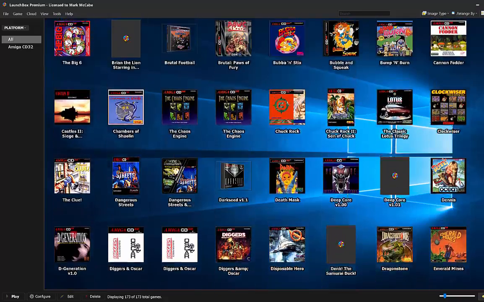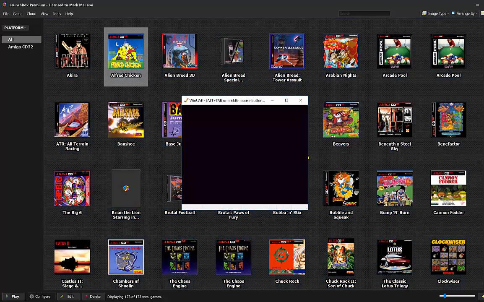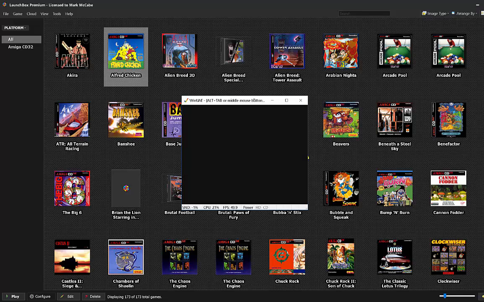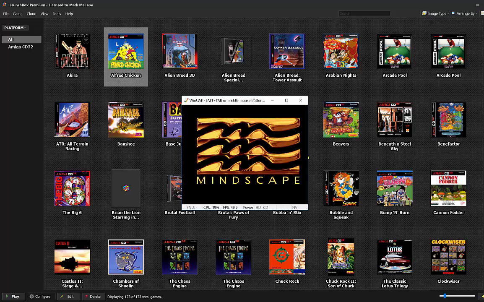Okay, so let's try a classic. Got to be Alfred Chicken. Double click. Give it a second. Remember, it's loading from the Amazon cloud drive. I actually done some testing on the Amazon cloud drive versus having all the ROMs stored on a NAS drive. No difference whatsoever.